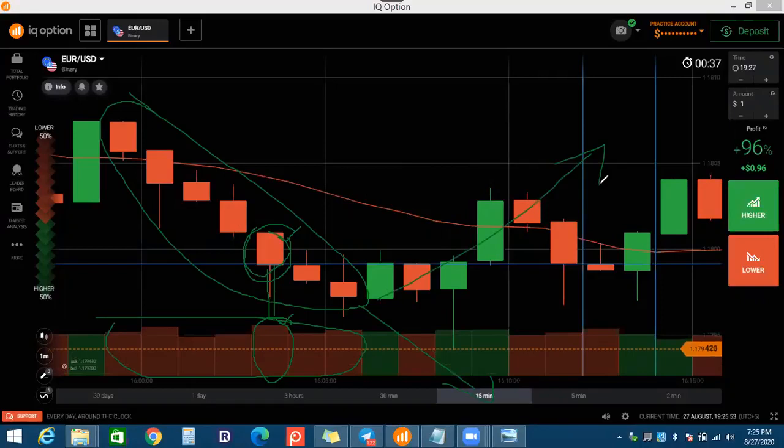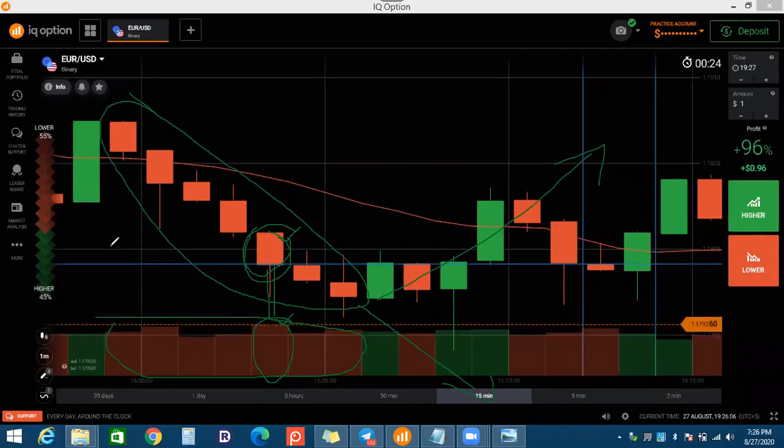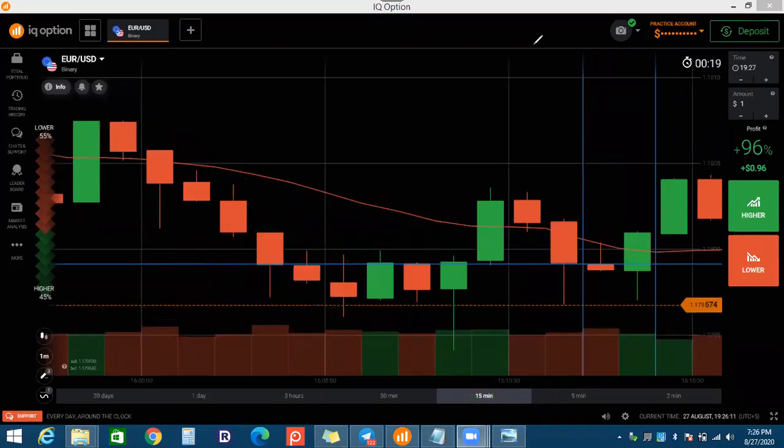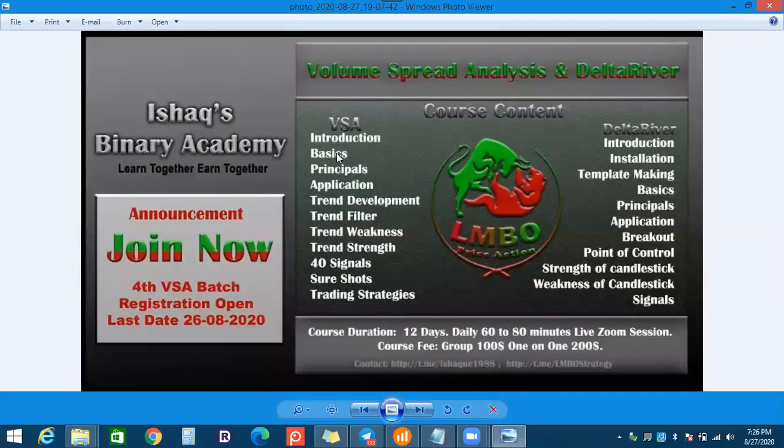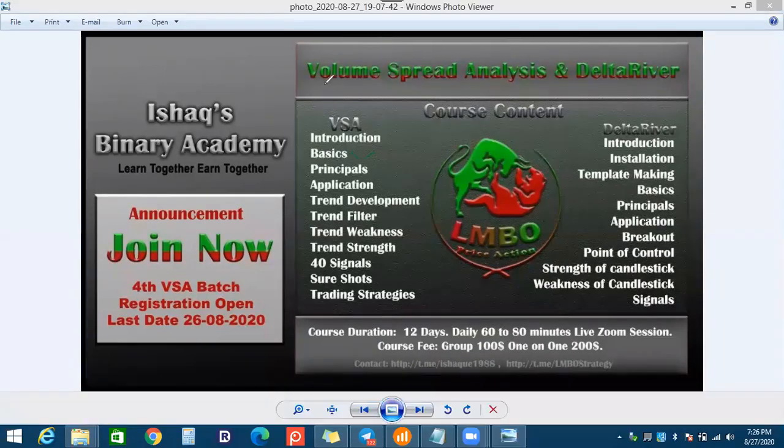There is so much information inside the trend. It will give us information on how we can predict when the trend will change direction, and how much more it will continue down. These things we can understand in the whole VSA course. In this course, we start from the basics, and the basics are volume, spread, and their difference. And there are some principal rules of volume analysis.